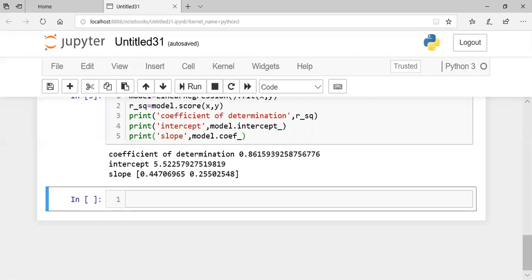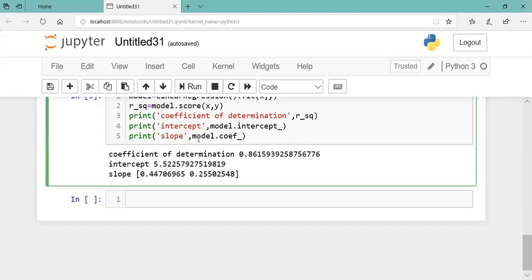Now we got the value of the y-intercept. You can see the slope value here. Writing slope is not the correct word. I think it should be coefficient. Coefficient is a perfect word: the coefficient of the input variable.